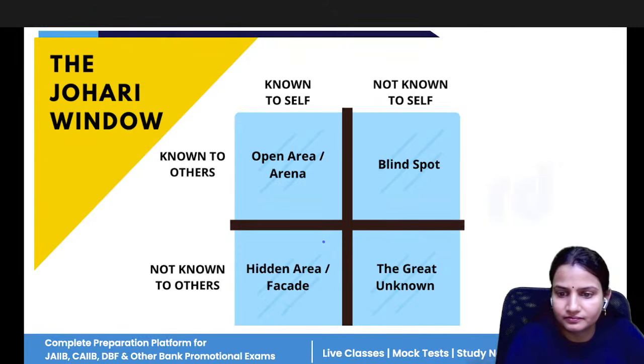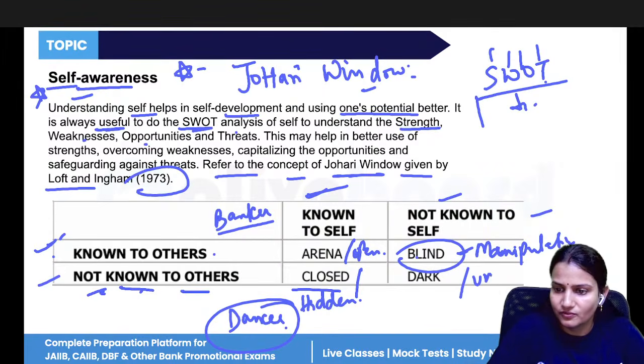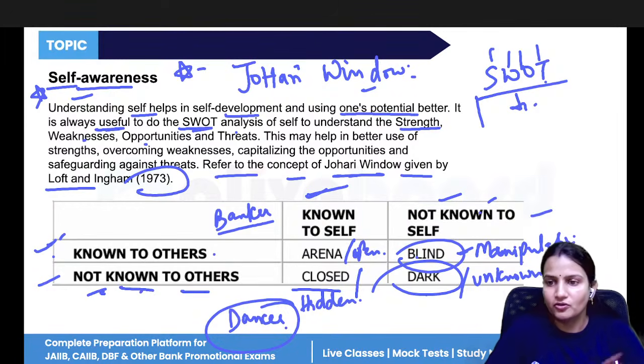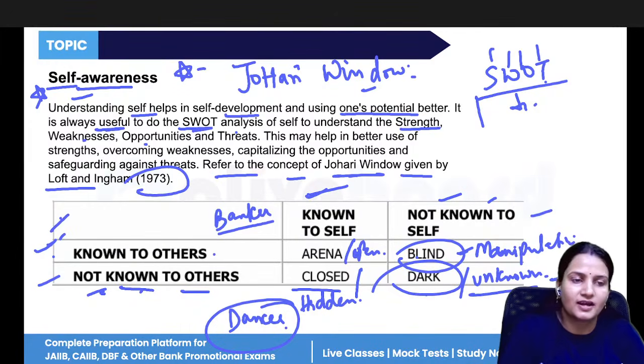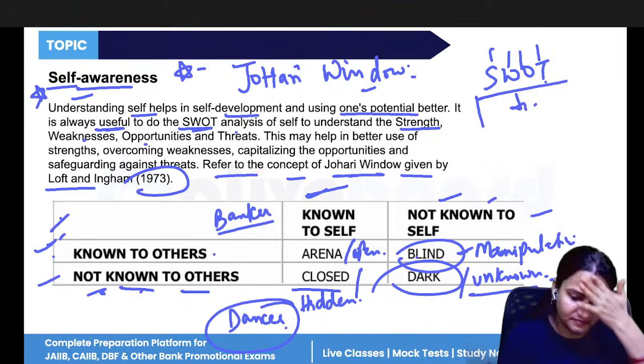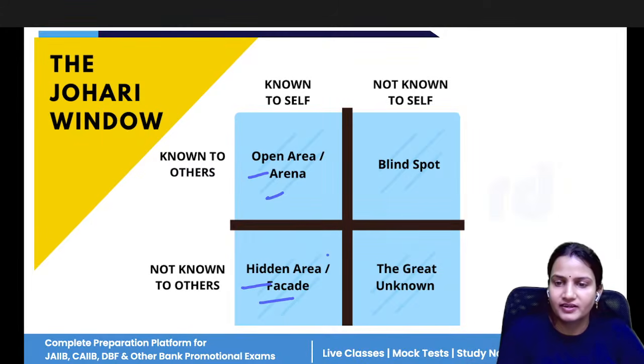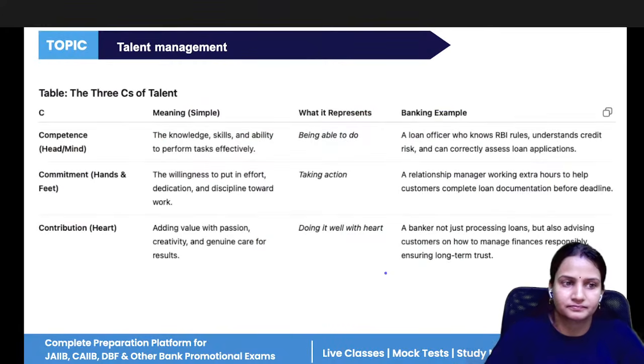Now, the last one is known as unknown. Dark means the thing which you don't know about yourself, and others also don't know. It means it is dark. No one has yet known about it, and you also do not know about yourself. That is unknown. So these are the four quadrants of self-awareness: open, arena, hidden, blind, and unknown.